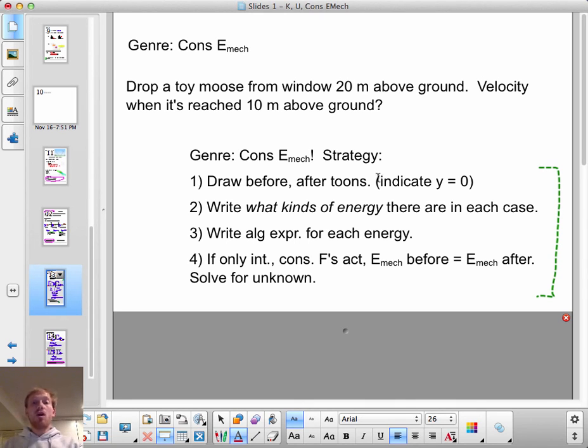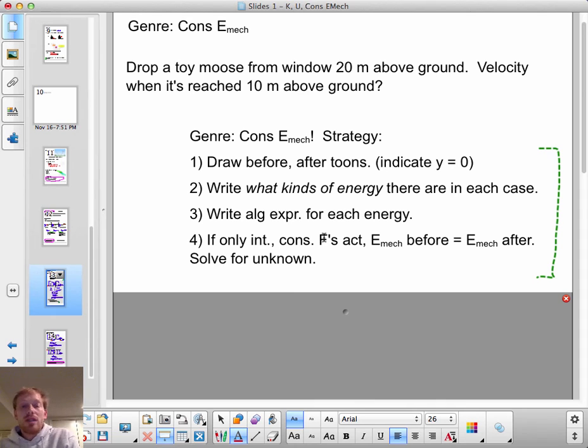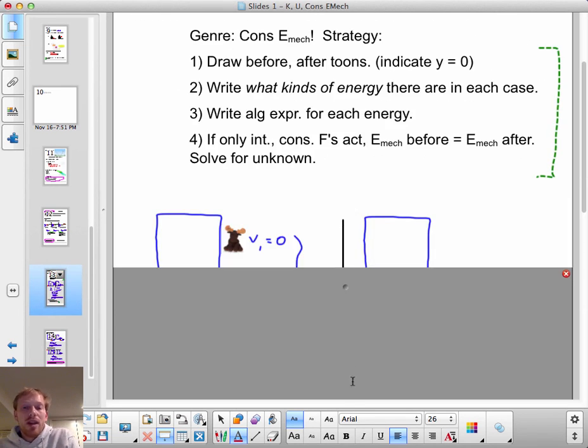You have to call y equals 0 the same height in both your before and your after picture, but you can't make a wrong decision as far as where to put y equals 0. Y equals 0 can be anywhere you want. Once you have a before and an after picture, write what kinds of energy there are in each case, write an algebraic expression for each amount of energy, and if internal conservative forces act, then you know that the mechanical energy in the before picture must equal the mechanical energy in the after picture, and you can solve algebraically for the unknown.